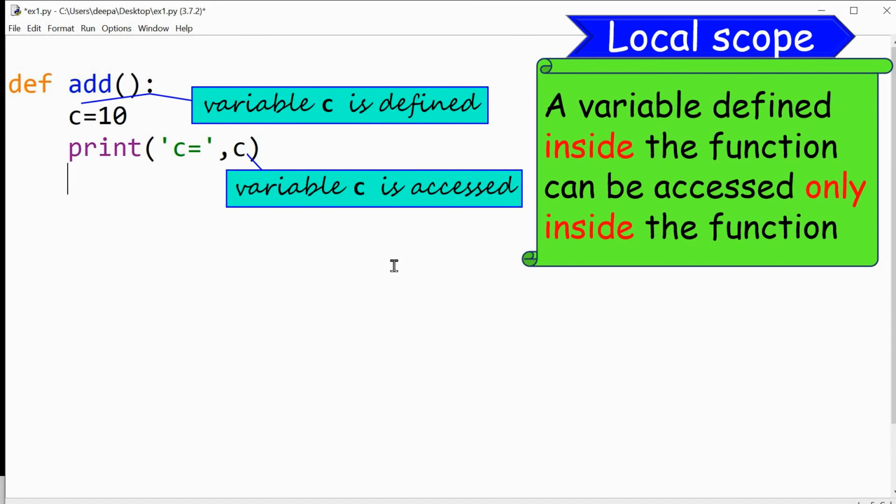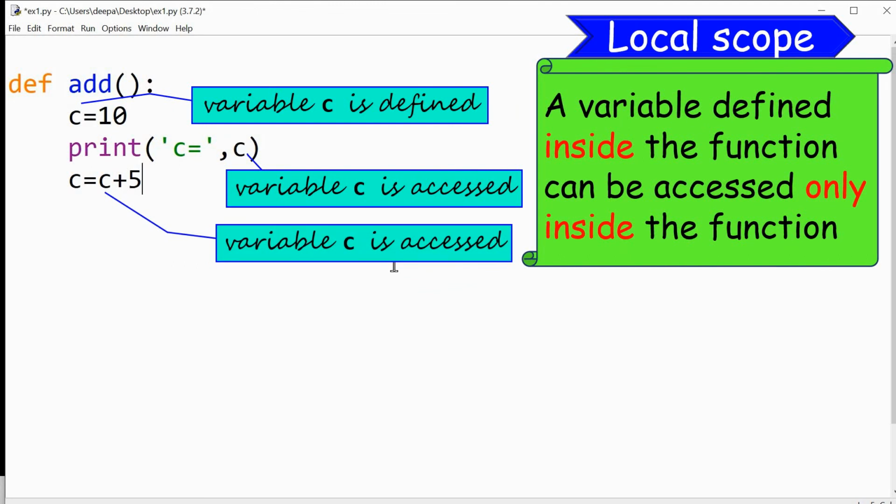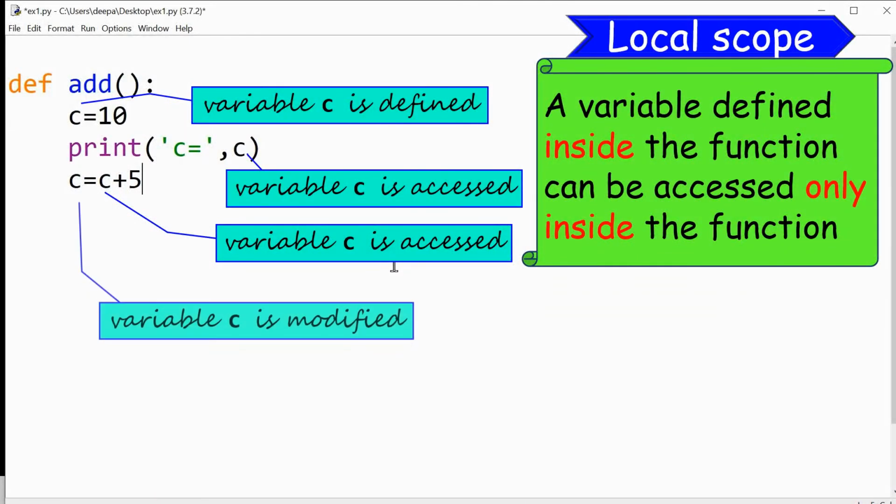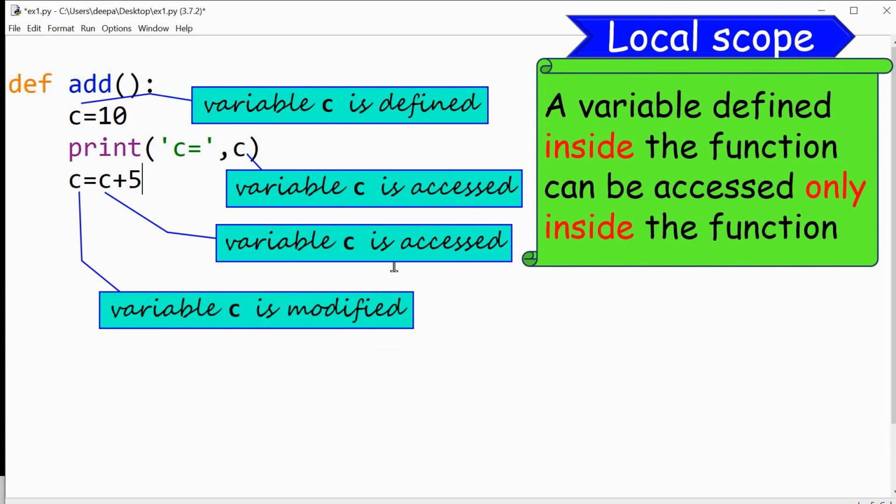The next step is an assignment statement: c is equal to c plus 5. In the right hand side of this assignment statement, the expression c plus 5, I am once again accessing the variable c. This variable c is accessed. And on the left hand side of this assignment statement, the variable c is modified, because on the right hand side the arithmetic 10 plus 5 takes place, and the new value 15 is stored in the variable c. So here the variable c is modified.